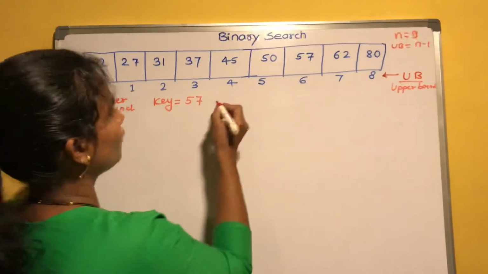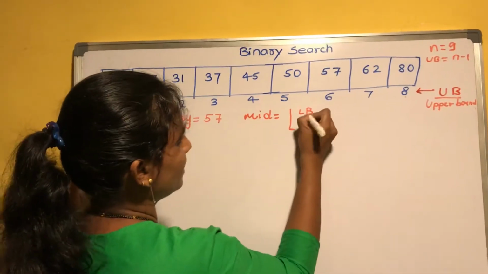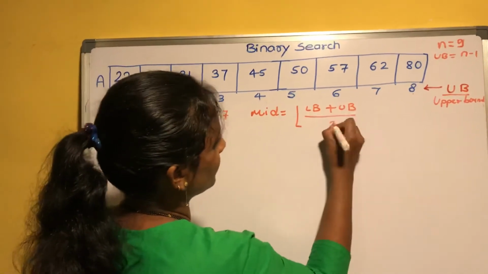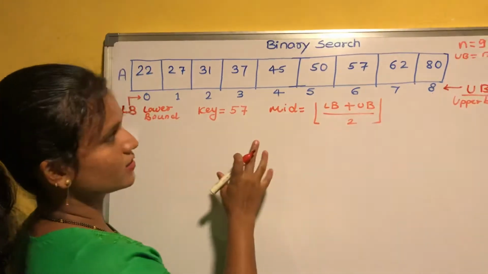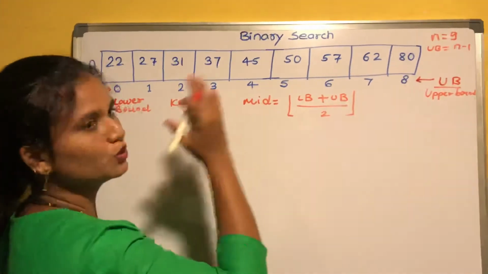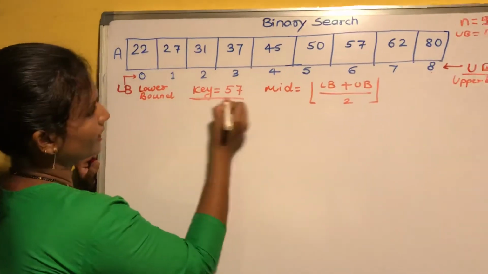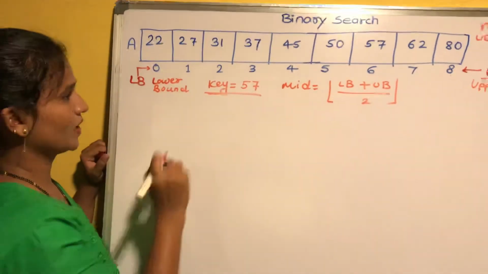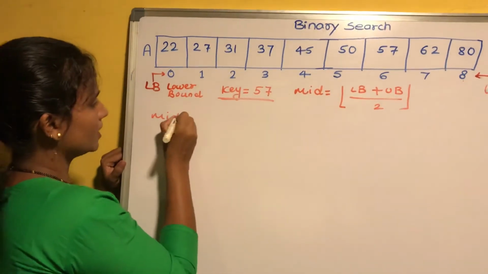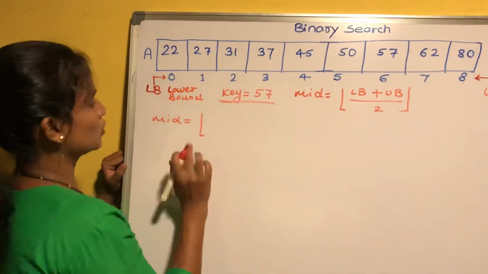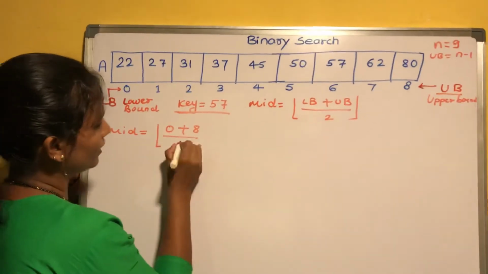How? It will use one formula, and that formula is mid equals floor of (LB plus UB) divided by 2. With this formula, the binary search algorithm will divide that array into two different parts. How? We'll see. Now see, your search key element is 57. Firstly, we will find out the value of mid. Mid equals LB, that is lower bound, 0, plus UB, that is upper bound, 8, divided by 2.